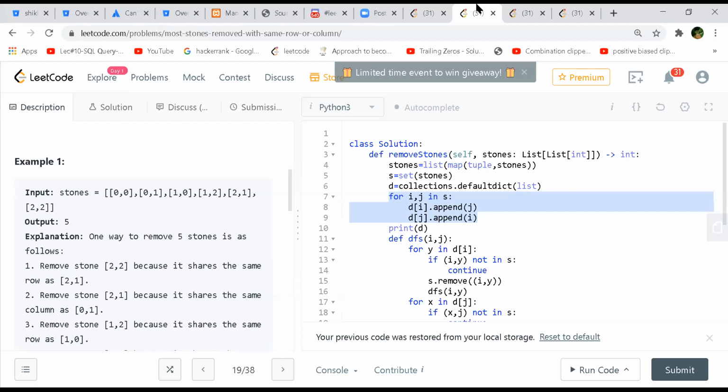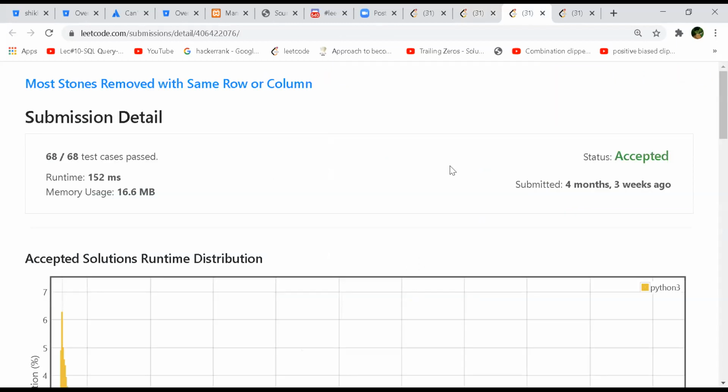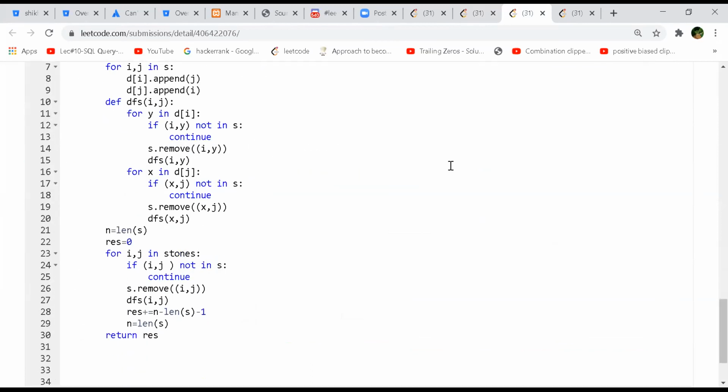So you use those indexes: 0, 0 will have 0, 0, 1 will have 1, 1, 0 will have 2, and 1, 2 will have 3, 4, 5, something like that. And then you do a union find on all of them whenever you find a relationship with its neighbor. So you were putting coordinate and index. Right, something like that. Okay, let's see. Yeah, it's the same thing.